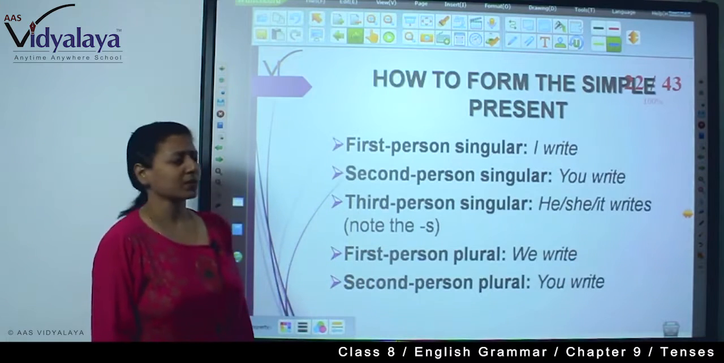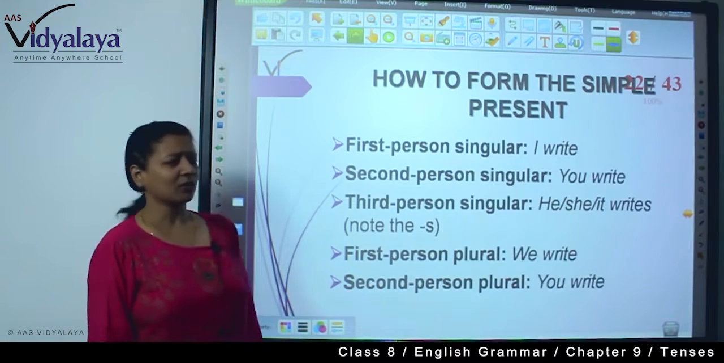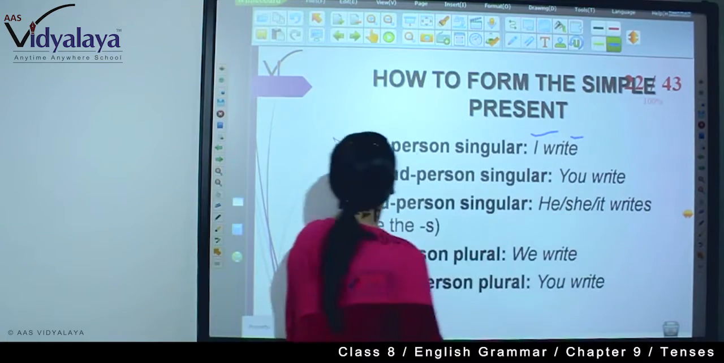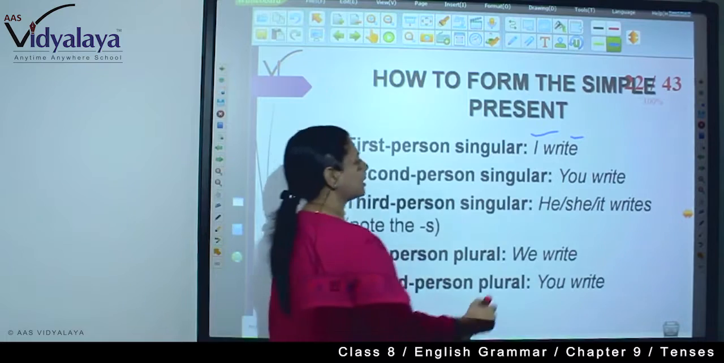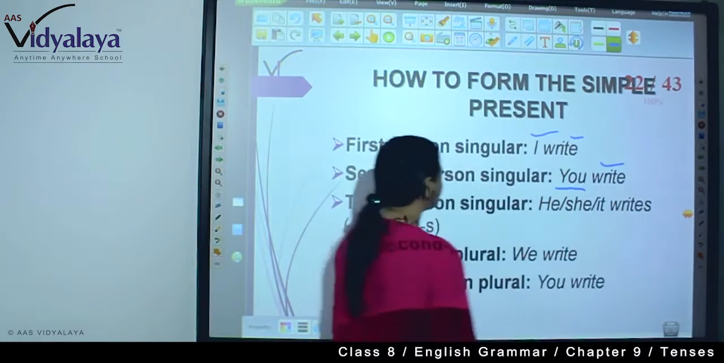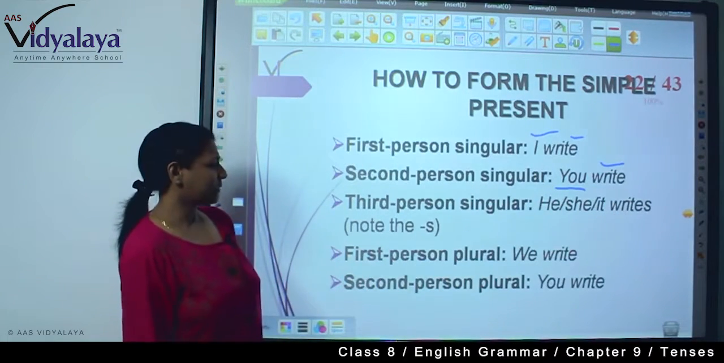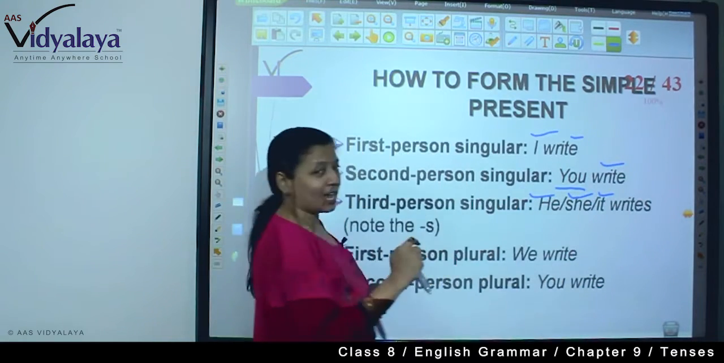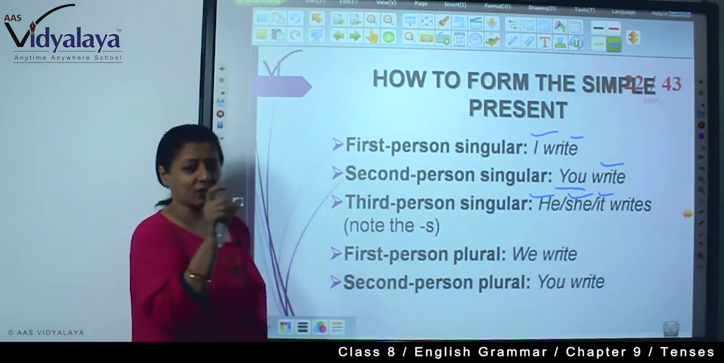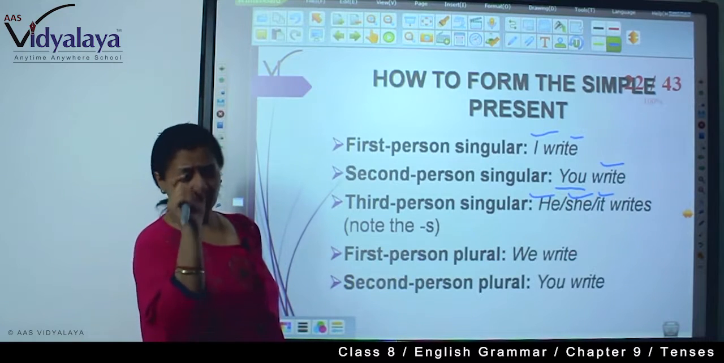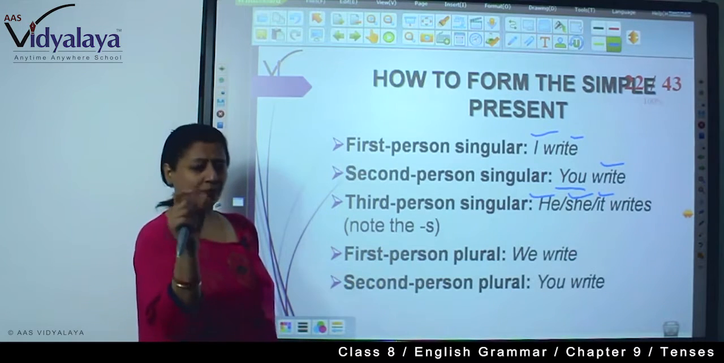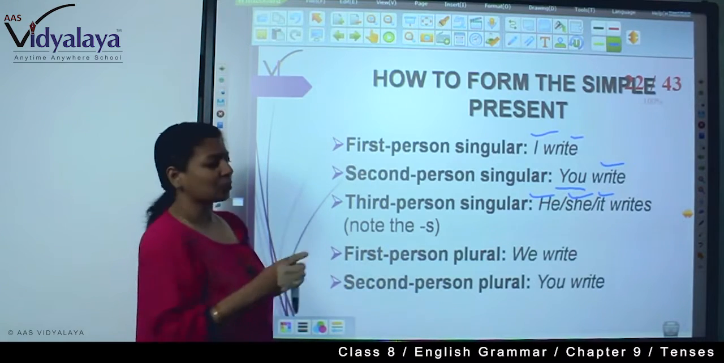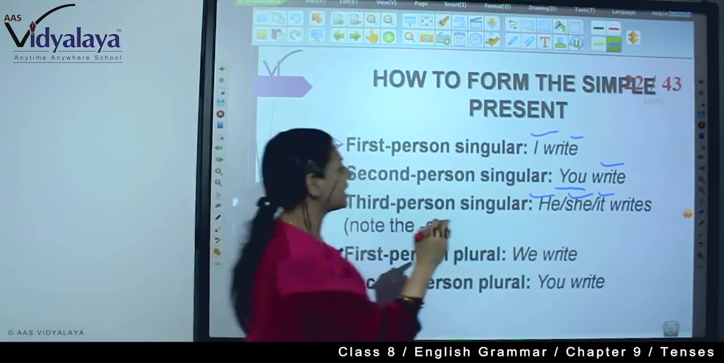Now, how to form simple present? First person singular, as I have said, with I, the root form. Second person singular, you, with root form of verb. Third person singular, he, she, it, and you will have to use S or ES according to the rule of writing that word. Here it's a right, so we have only added S.